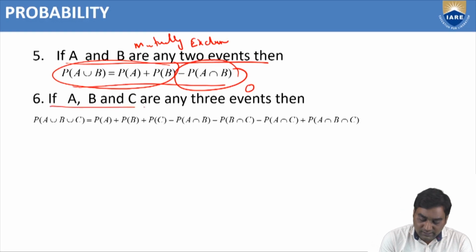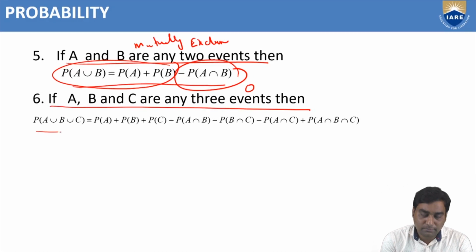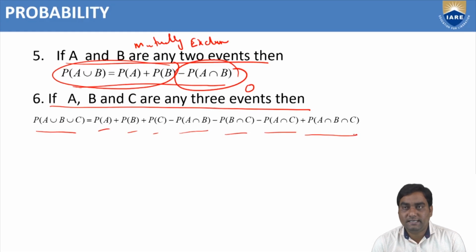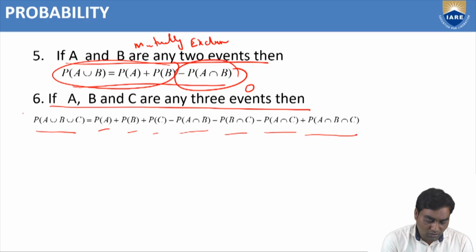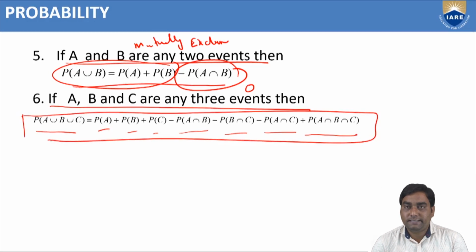Now, if instead of 2 events, we have 3 events A, B, C, P of A union B union C is P of A plus P of B plus P of C minus P of A intersection B minus P of B intersection C minus P of A intersection C plus P of A intersection B intersection C. This is the formula of probability of A union B union C.